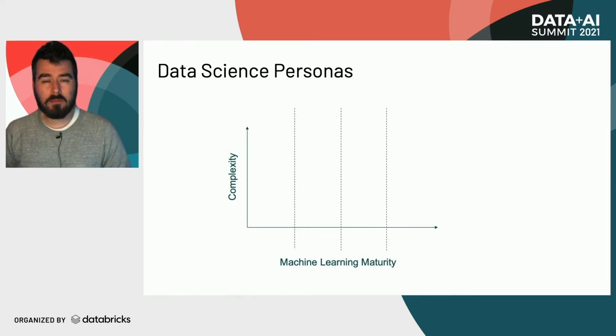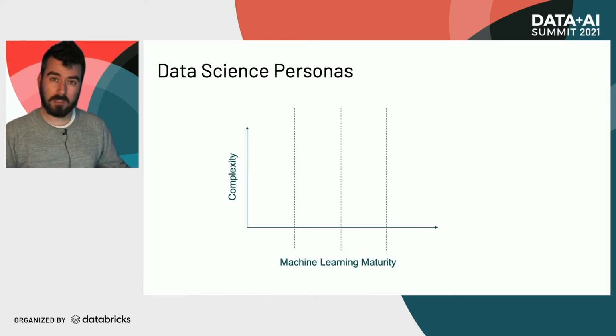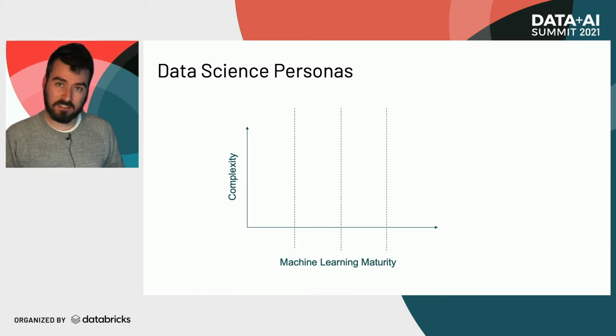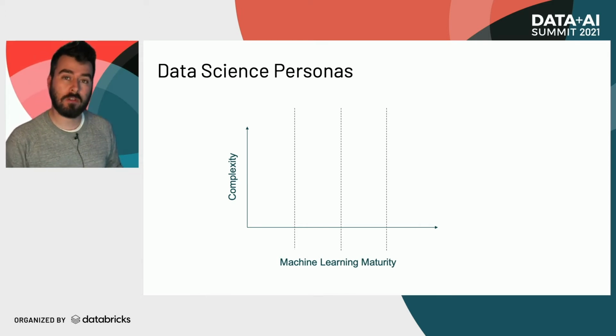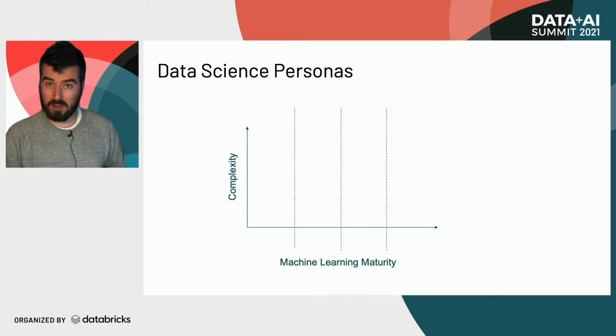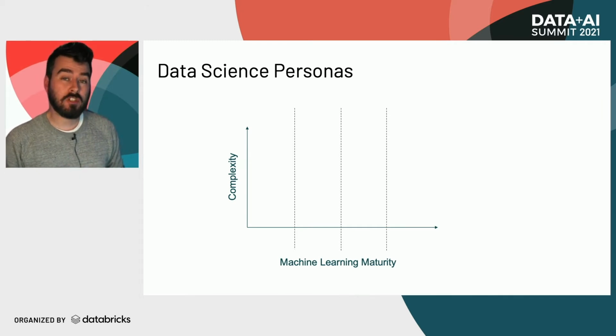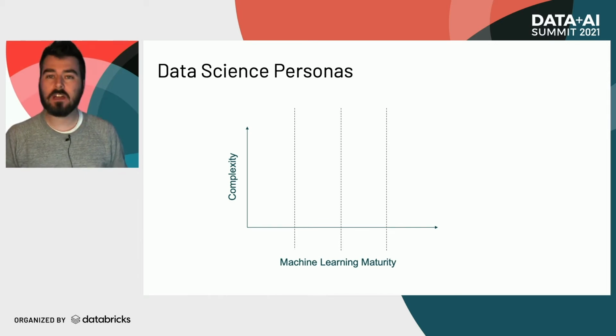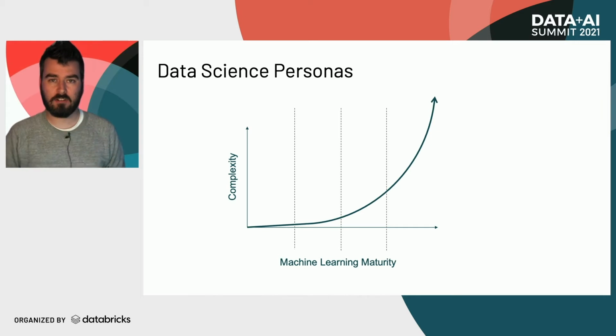So if we try and plot these different personas, we can do that on these two axes, right? We've got machine learning maturity and complexity. Typically, as complexity increases, so does maturity, and you're able to take on new things. By the same idea, as you get more mature, typically the approach that you take is more complex, but it doesn't necessarily need to be. You end up with a kind of curve that looks like this, right? This curve trending upwards and going quite steep quite quickly.